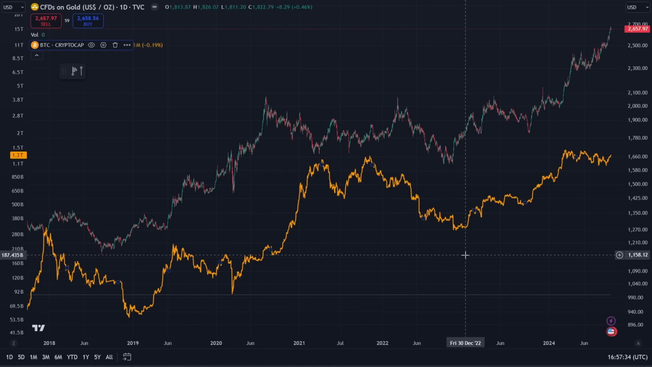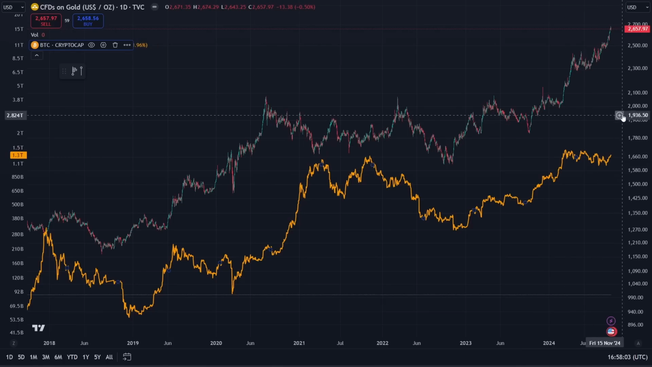Arguably they've been a little more correlated recently. The bottom came for gold in September of 2022, whereas the bottom came in November of 2022 for Bitcoin, so that was a lead of around 2 months. What that indicates is that this breakout in gold is predicting a future breakout in Bitcoin, and that gold is likely leading the price of Bitcoin as it has done in the past.